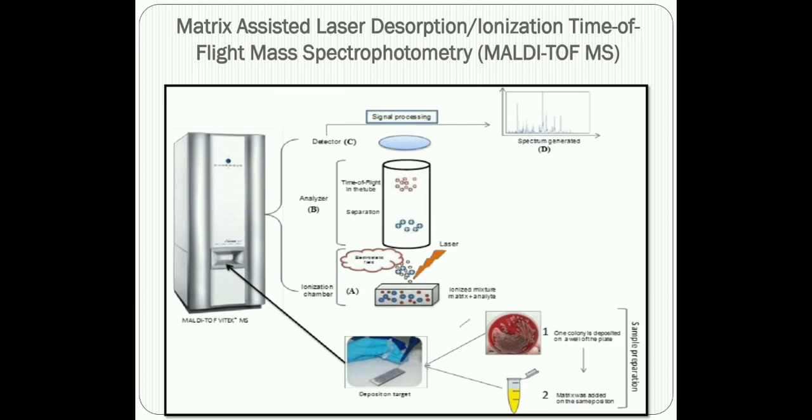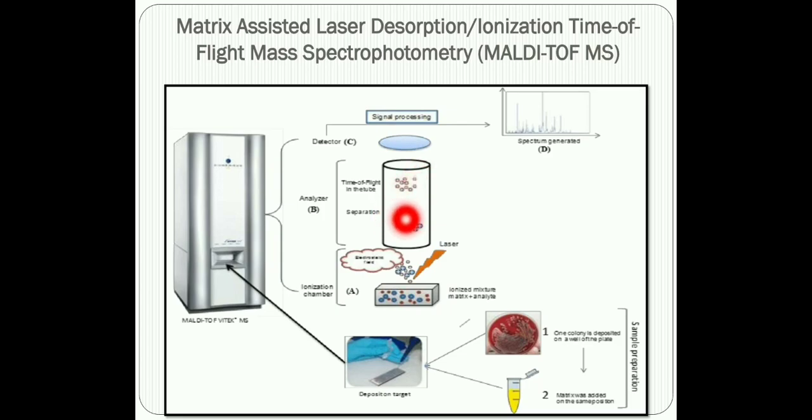Now overall there are three steps in this particular method. You have the ionization chamber which produces the ions in the gas phase. And then you have the analyzer which selects the ions by mass to charge ratio.